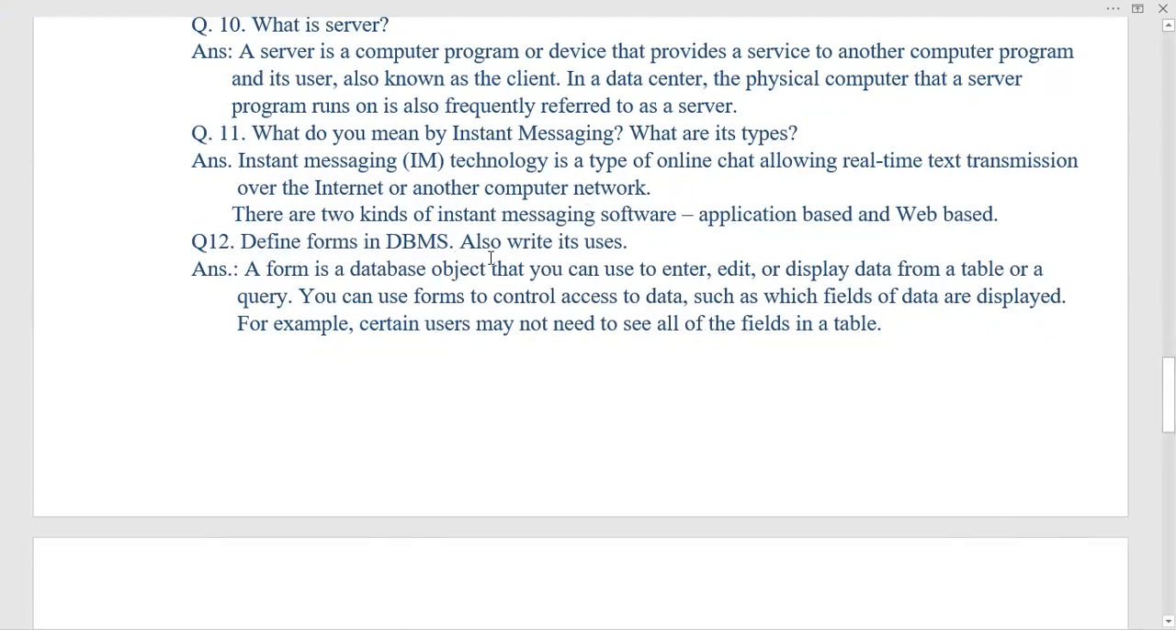Define forms in DBMS, right? Also write its uses. So what are forms?